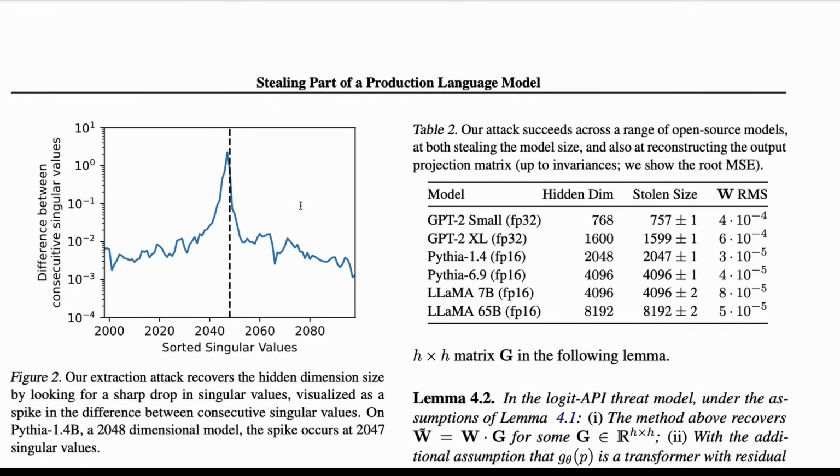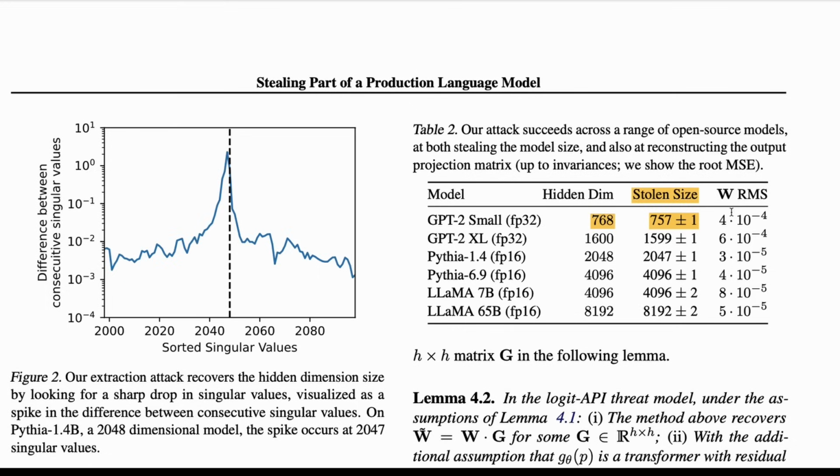And the reason is because you don't have any significant increase in new information. So the SVD starts compressing it. And that's something that you can see here also. What they call the stolen size is what they're extracting from this. For GPT-2, the hidden dimension, the actual value is 768 and the stolen size is 757. Their approach has given you 757.